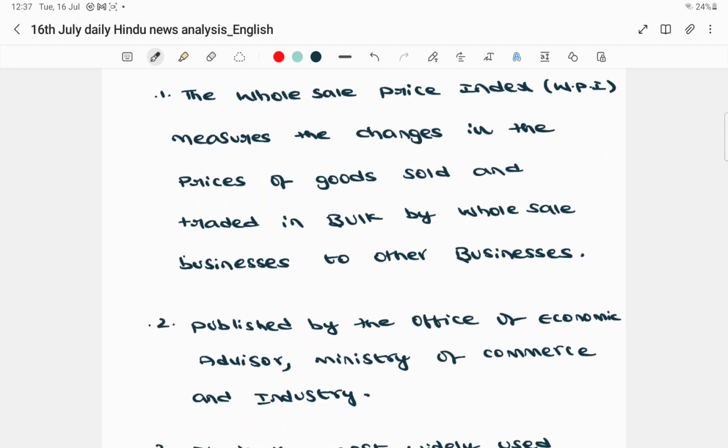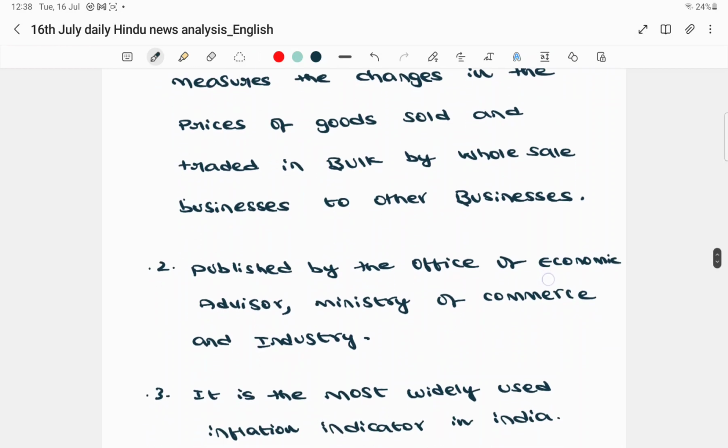So now, instead of looking at the consumer level or at the retail level, this will be looking at the wholesale level. It will determine how much the price change has happened with respect to the base year. So the Wholesale Price Index measures the changes in the prices of the goods sold by the wholesale businesses to other businesses.